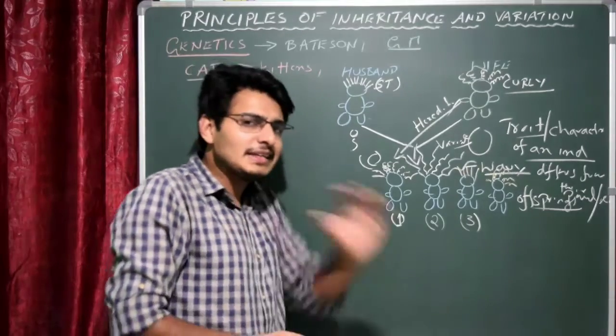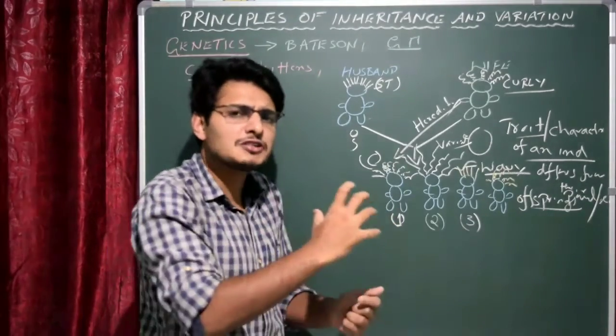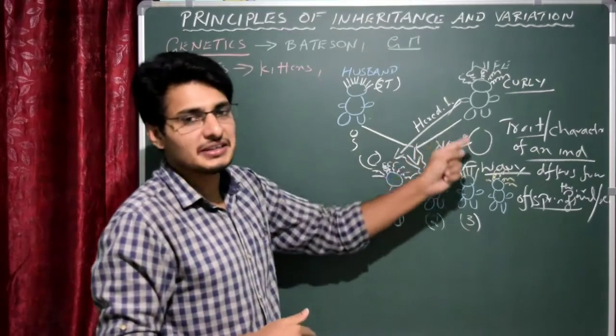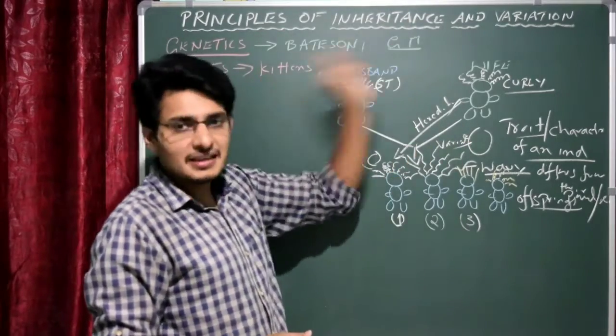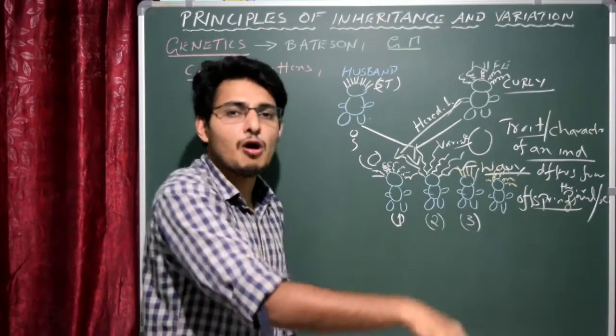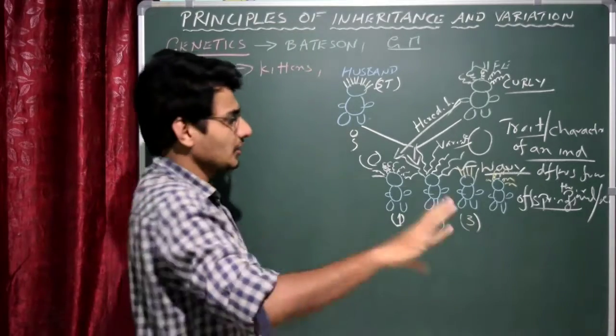This is actually the degree of difference, the degree to which an individual differs from others in that particular character. So that is variation. Inheritance or heredity means the characters which are directly transferred to the offspring, or from one generation to the other generation. Hope you understood this. So this is one thing.